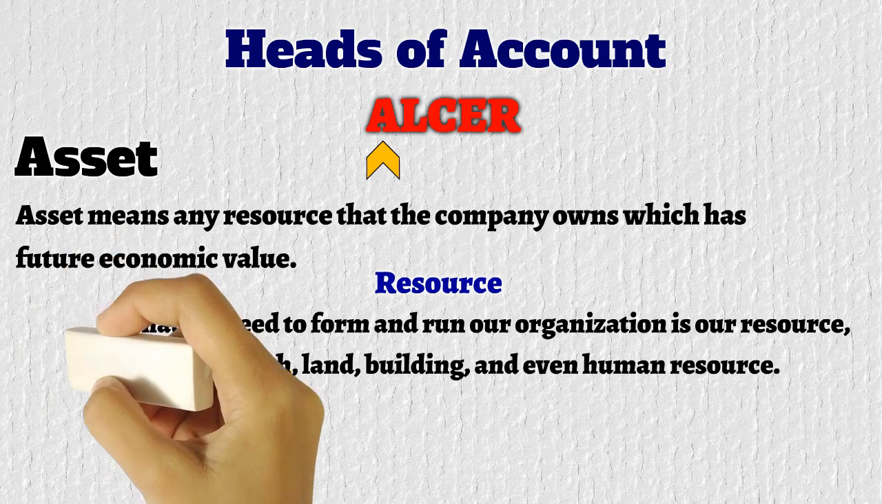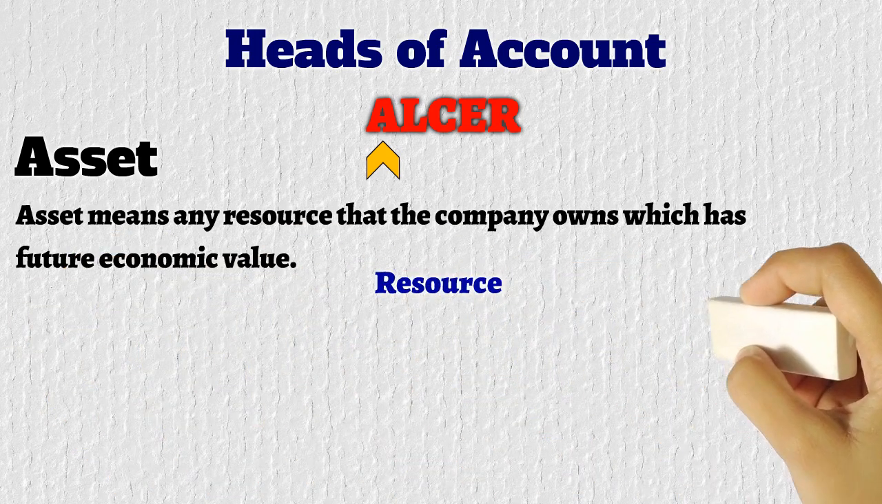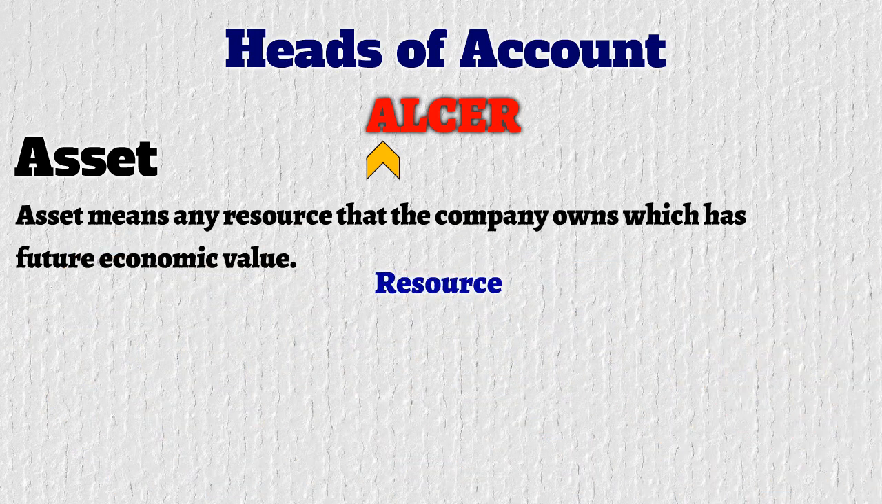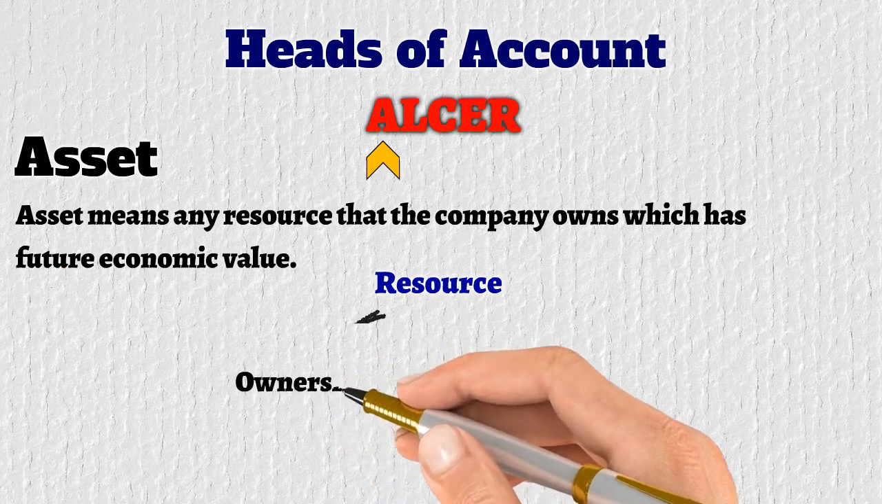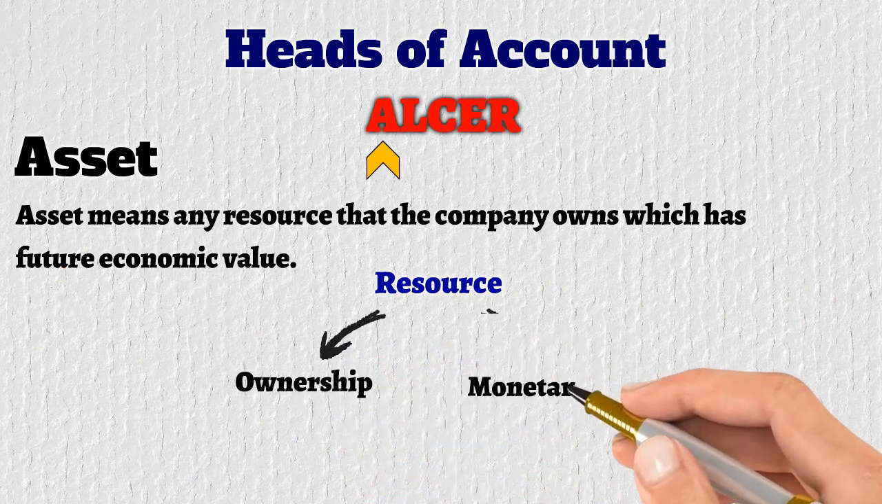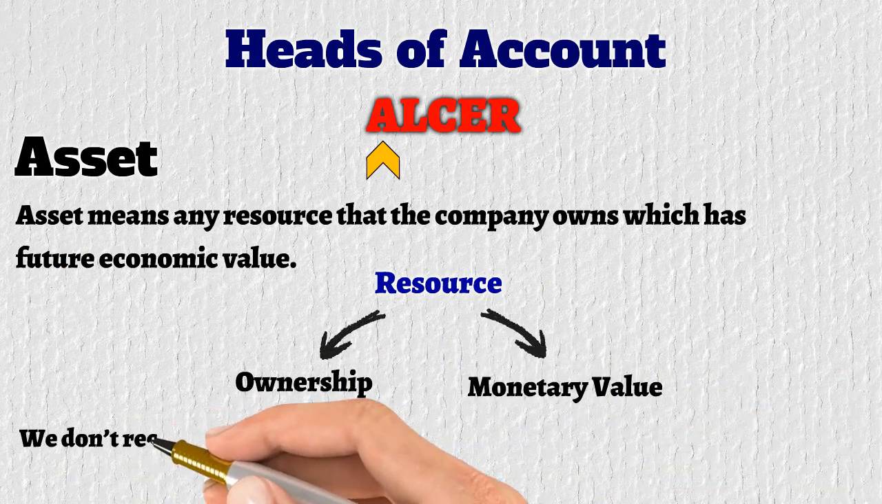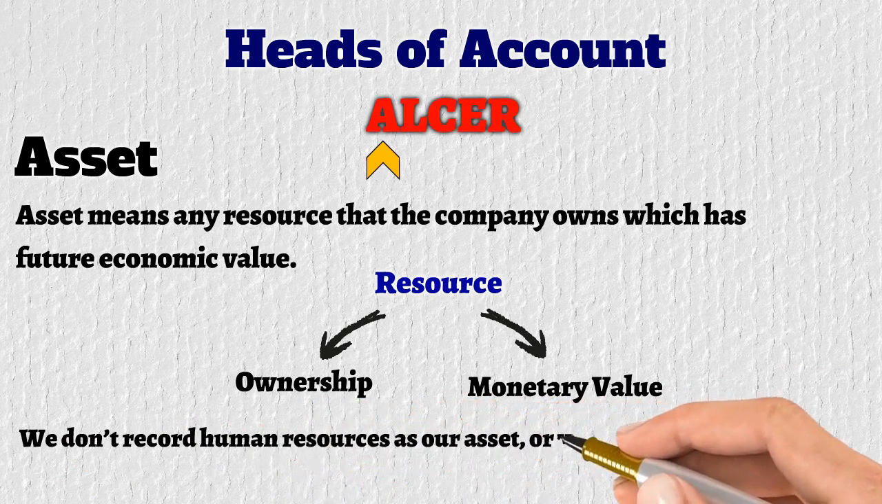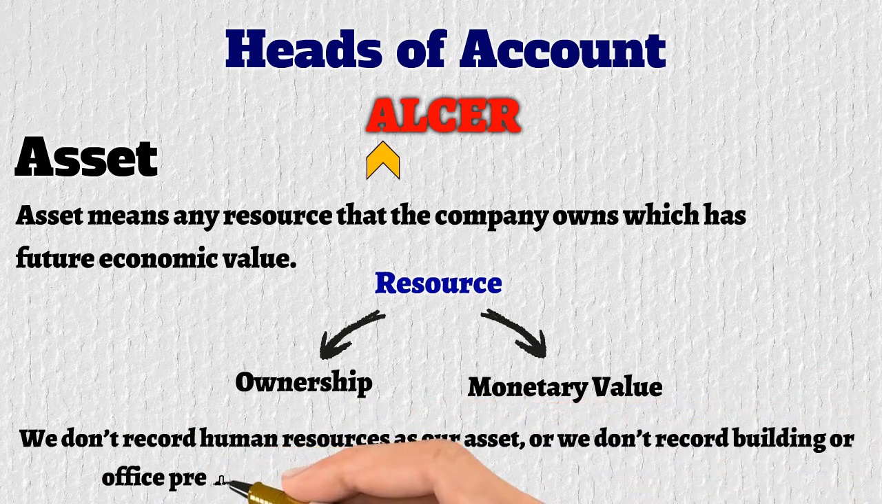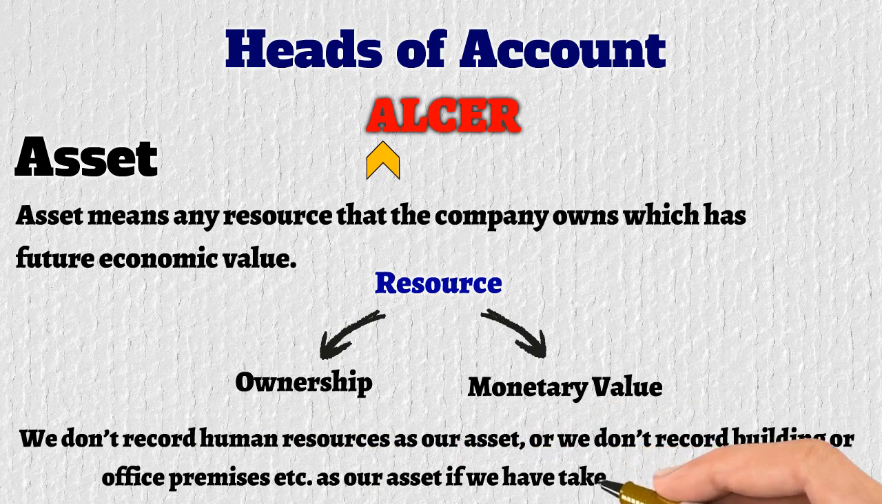So, asset is our resource, but do remember that in accounting, we only consider those resources as our asset that we own and that have monetary or economic value. For this reason, we don't record human resource as our asset, or we don't record building or office premises, etc. as our asset if we have taken them on rent.